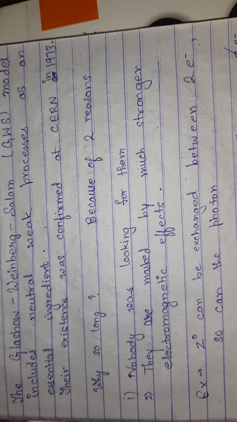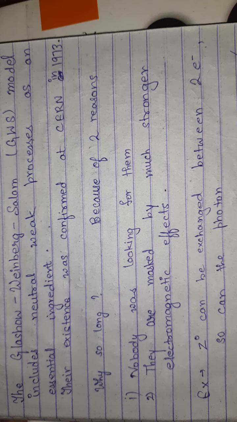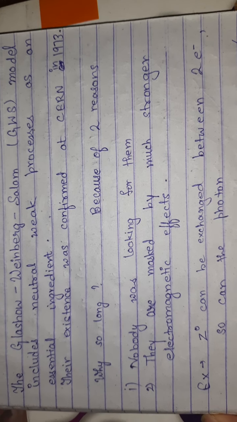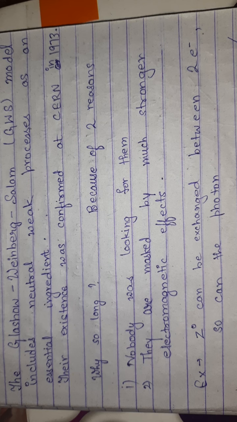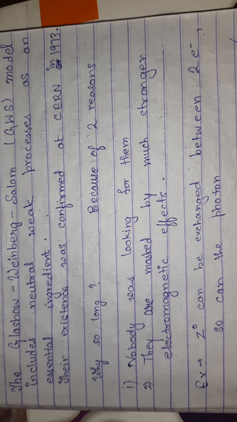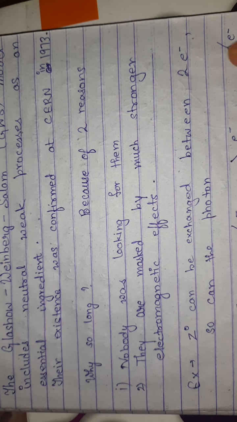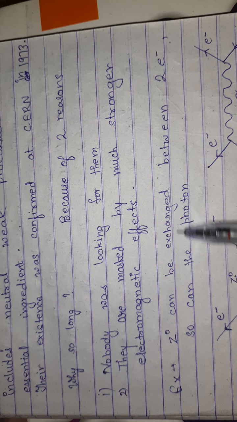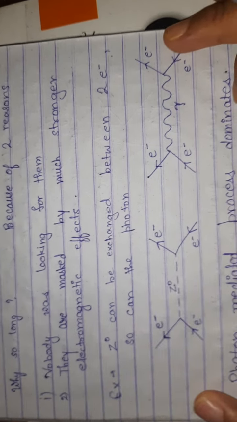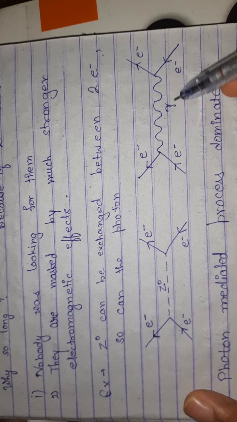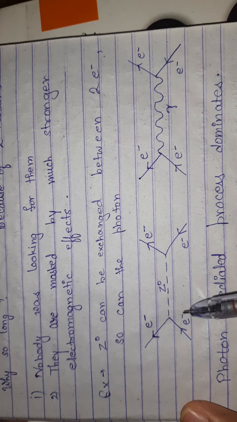We will see later that the electromagnetic effect is somewhat acting as a decoy for Z naught bosons. I mean, they are hindering the Z naught bosons. Now Z naught can be exchanged between two electrons. So can the photon. Between two electrons, obviously a photon can be exchanged, and also the Z naught.